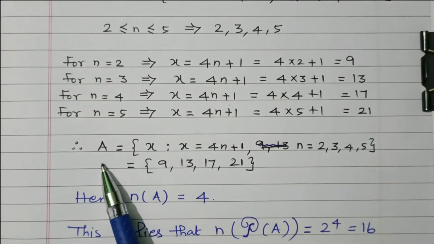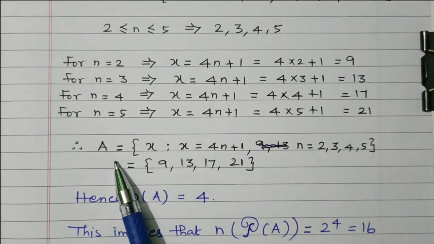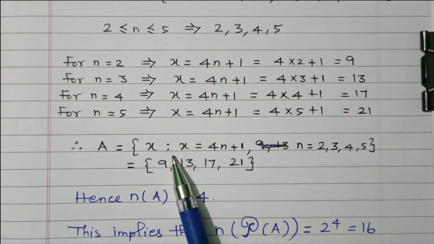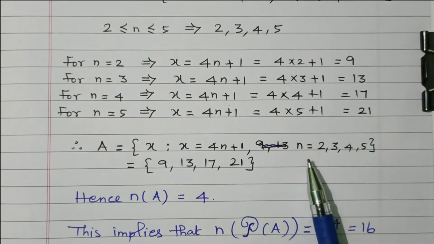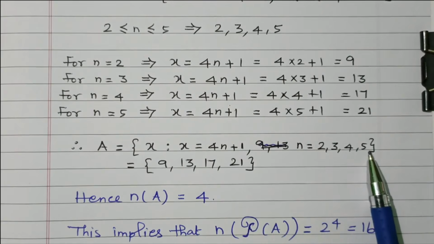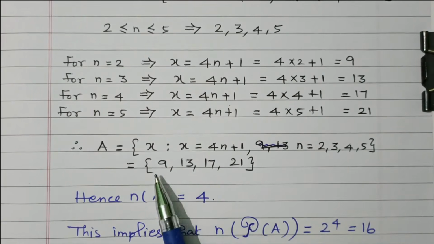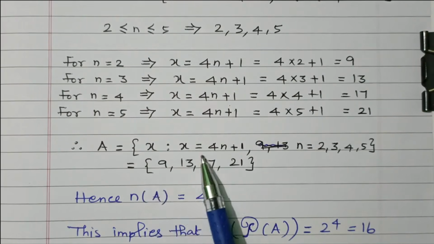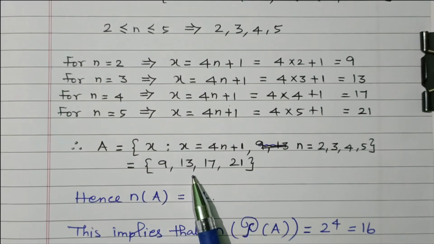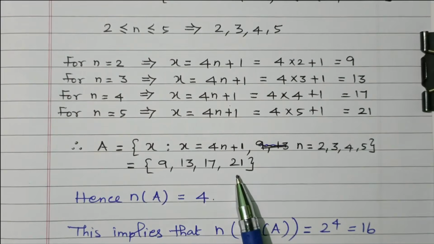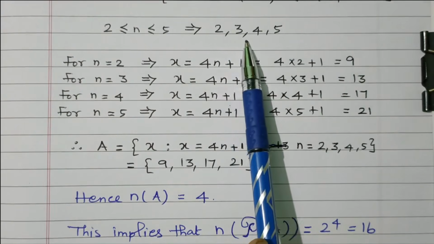So we can write the detailed set as: A equal to the set of x such that x equals 4n plus 1, where n ranges over 2, 3, 4, 5. Based on the given expression and the range, the set is {9, 13, 17, 21}. Right? From the given expression and range, we calculated the range of numbers.